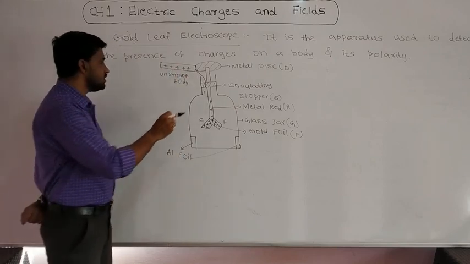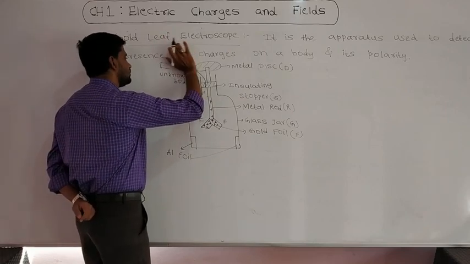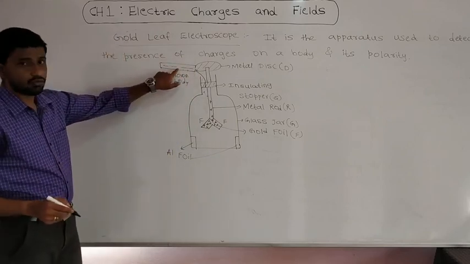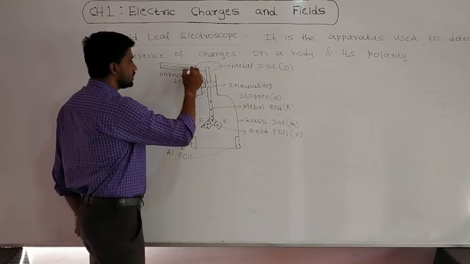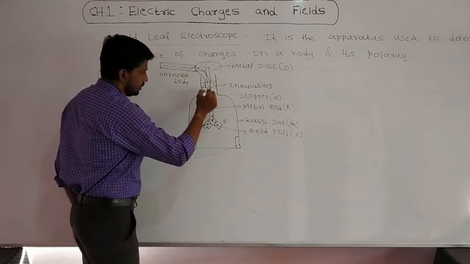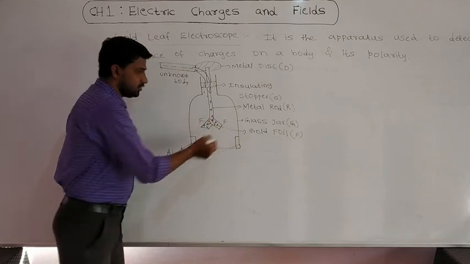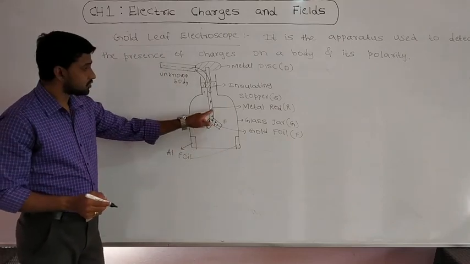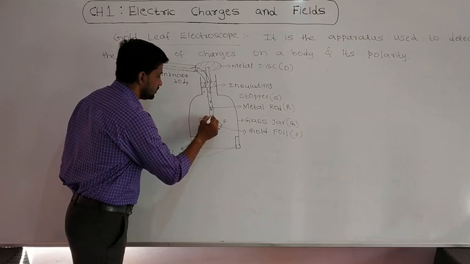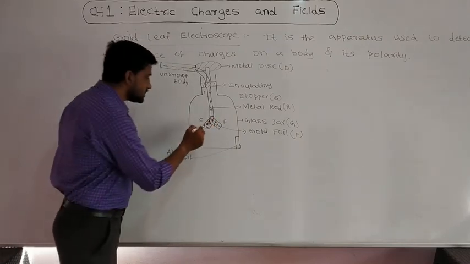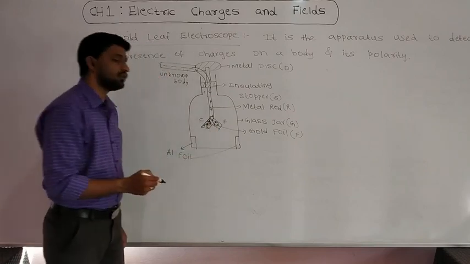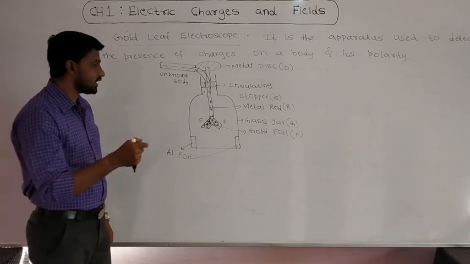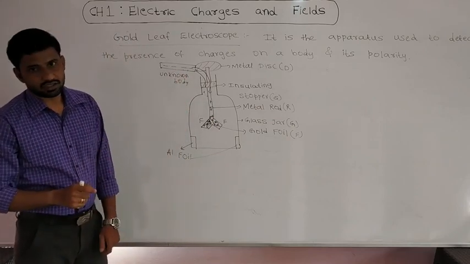Instead of this, suppose it is a negatively charged body. Then what will be the result? Electrons will transfer from this unknown body to the metal rod, and then to the gold foil, which already has positive charges. Because of the entering of negative charges to the gold foil, neutralization of charges takes place. Because of this neutralization, the divergence of the gold foil will decrease. So we can conclude that this body is a negatively charged body.